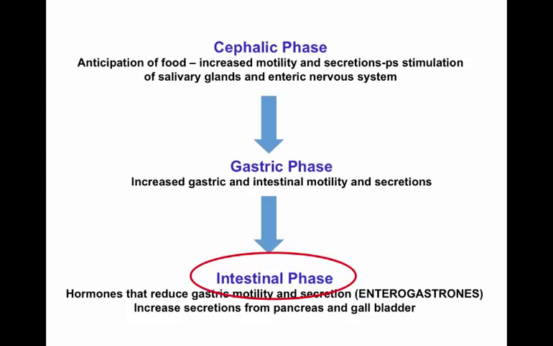Following the gastric phase is the intestinal phase of digestion, which is characterized by hormones that actually reduce gastric motility and secretions. And these are hormones that are referred to as enterogastrones. Secretions are increased from the pancreas and gallbladder during this stage, and you can think of this as being characterized by the saying that you need to slow down to digest and absorb nutrients.